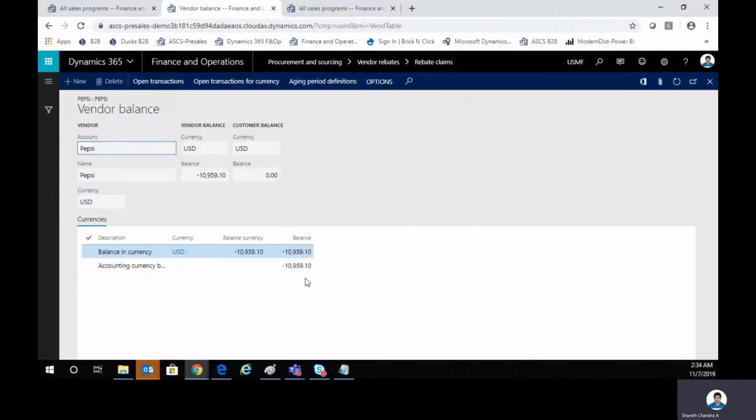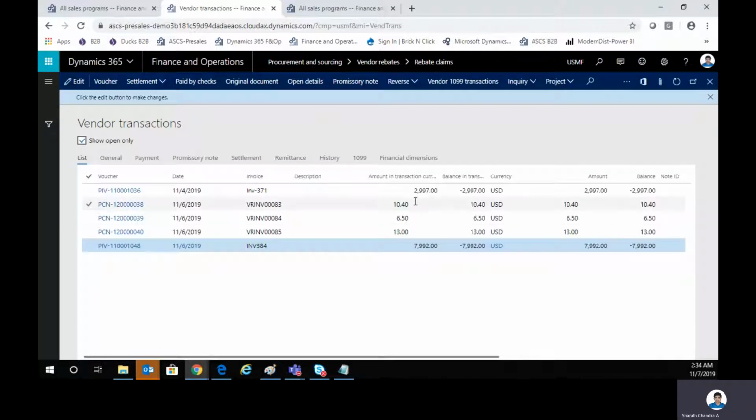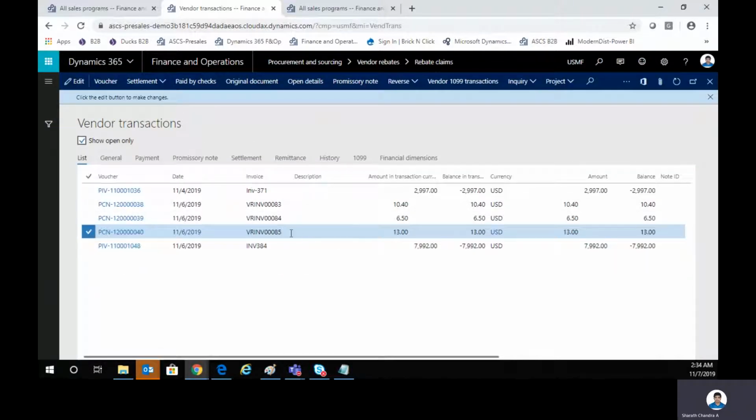This balance is calculated depending on your open transactions. You see that there is an invoice number 85 which we have just generated. It gives you the calculation based on this. So this was the actual purchase invoice. Again, the 384 was a purchase invoice, but all these three are rebate claims. That's why they are in a positive value, which are receivable from the vendor.